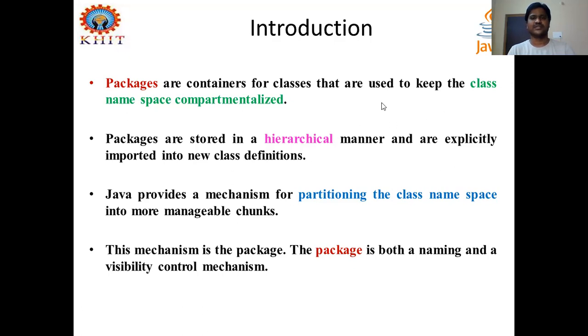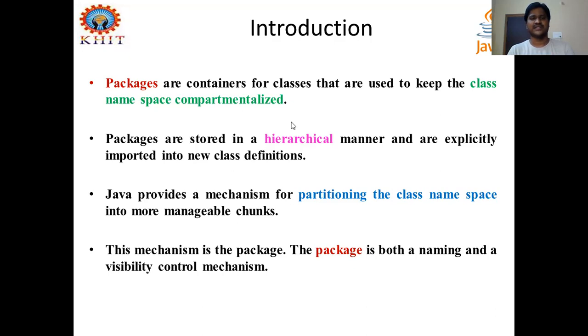And we use the word namespace of classes, namespace. And this namespace is nothing but the names you give to your files, the main classes in your programs. The main class names in your Java programs are nothing but the file names of your Java programs. So this namespace contains many files with many names.